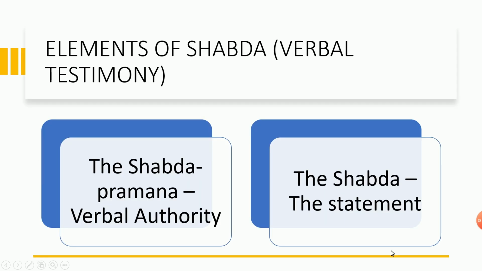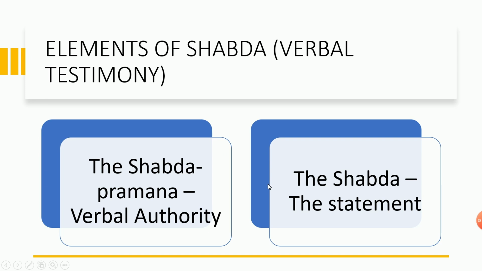Here also, Shabda has two elements: first is Shabda Pramana, second is Shabda. Shabda Pramana means verbal authority. In Tamil, it is Tirukkural, because that is the commonly known literature, so that's why I am using it. Thiruvalluvar, the person who wrote the Tirukkural, is the verbal authority.